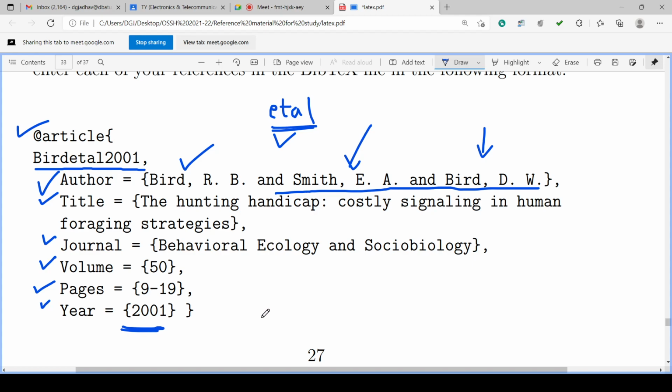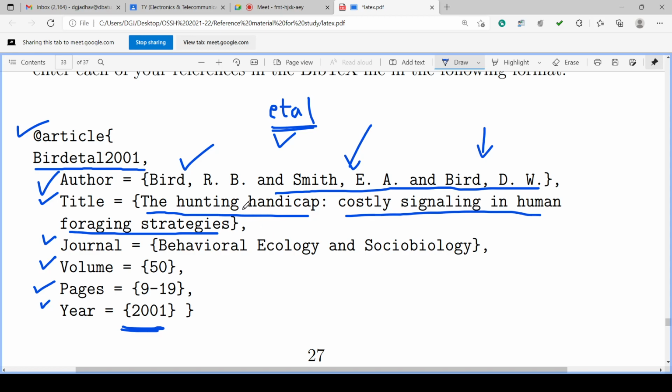And similarly all the references are coded one after other. So like author, curly bracket, Bird, comma, R dot B dot, and Smith, comma, E dot A dot, and Bird, comma, D dot W dot, curly bracket complete, comma. Then in title, in curly bracket, the hunting handicap, colon, costly signaling in human foraging strategies, curly bracket complete, and comma.